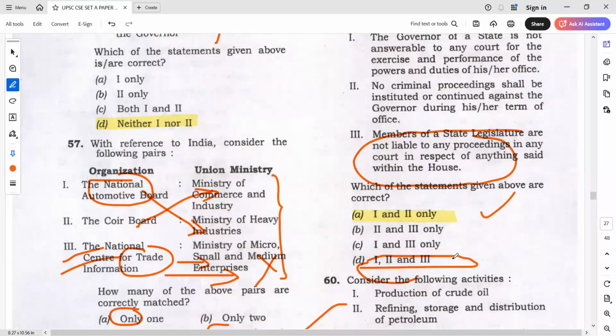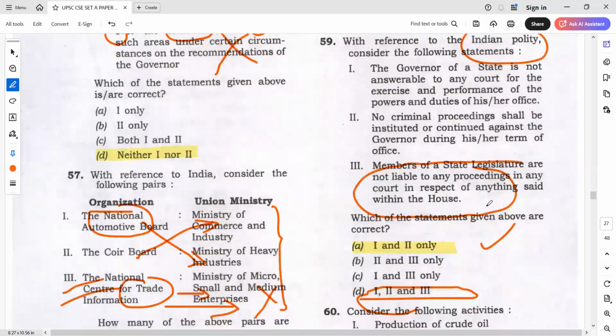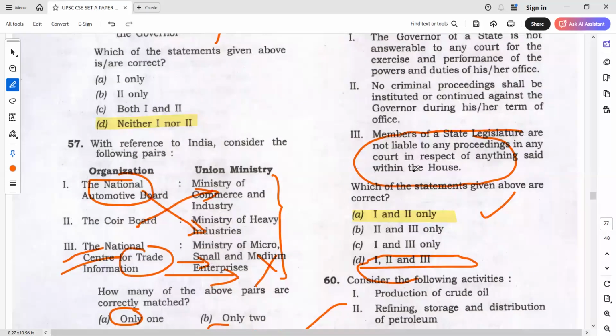I would not go with 1, 2, 3 because simply Indian polity is given, Indian constitution is not given. And recently, Supreme Court has clearly said that members of state legislatures do not have liability, especially in bribery cases related to speech or vote. These two have been given. If you want, I'll send you that exact statement after the class. So according to that, we are thinking that this statement could be wrong.